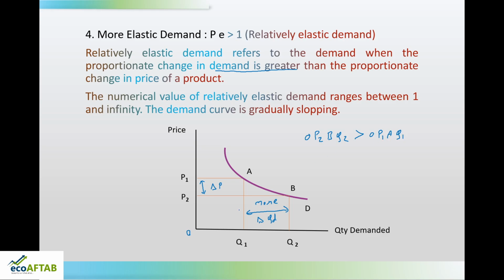So such a situation we call more elastic demand. Percentage change in quantity demanded is more than percentage change in price. So here the value of elasticity will be greater than 1.